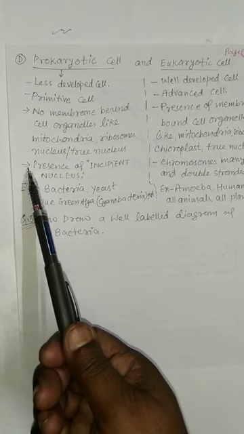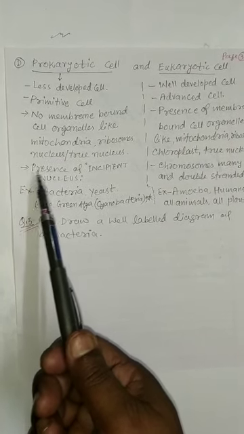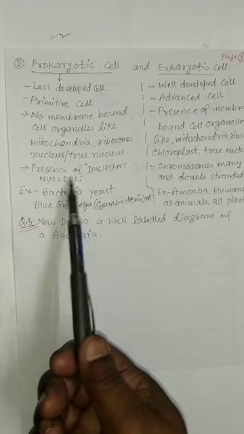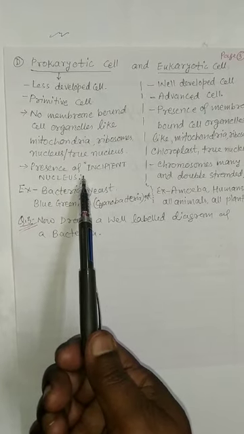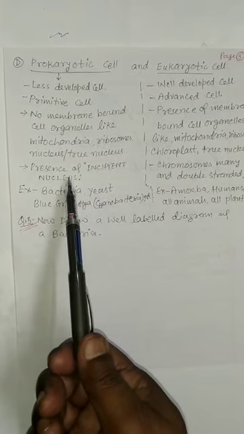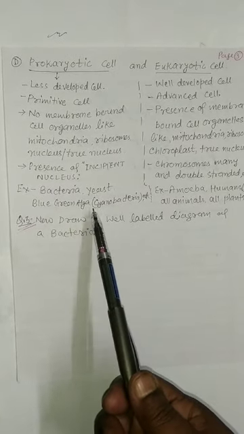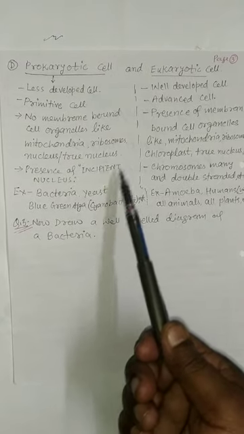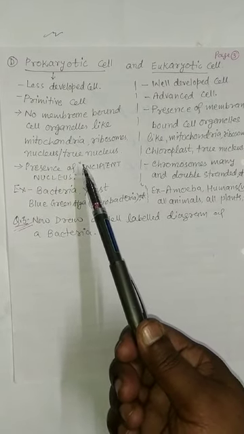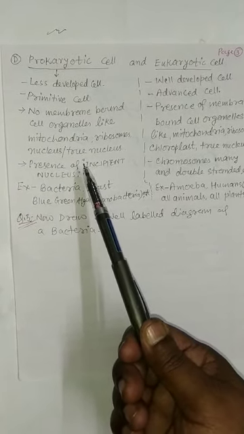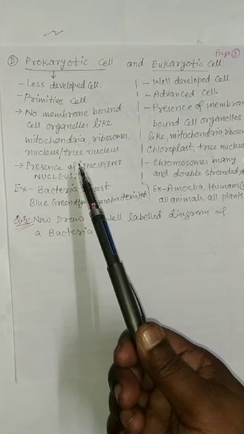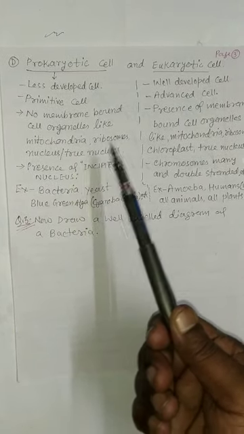Next point for prokaryotic cell is presence of incipient nucleus. False nucleus means incipient nucleus. Example: bacteria, yeast, blue-green algae or cyanobacteria. Here false nucleus means no nuclear membrane, no true nucleus, etc.